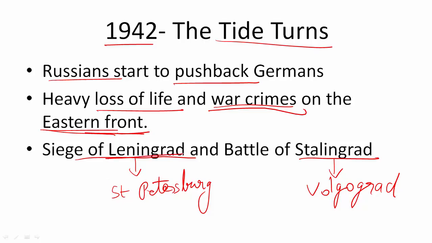So the siege of Leningrad was very tough. For 2 years, people did not have anything to eat there. The German army was surrounding the entire city, and they survived with much difficulties and with so much horror in the city. So many civilians were getting killed. Lakhs and lakhs of people died in St. Petersburg, not thousands, lakhs.